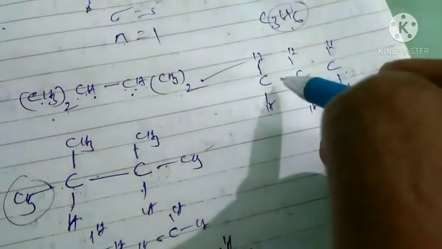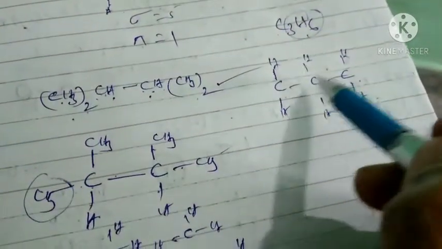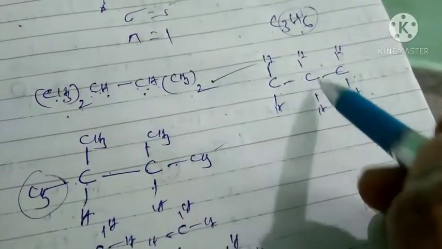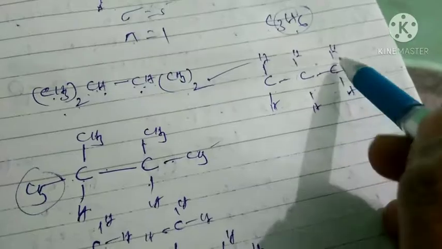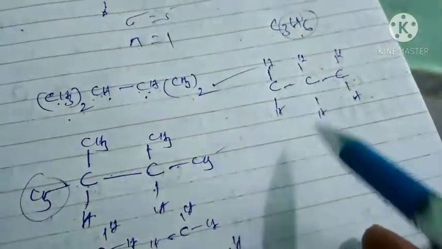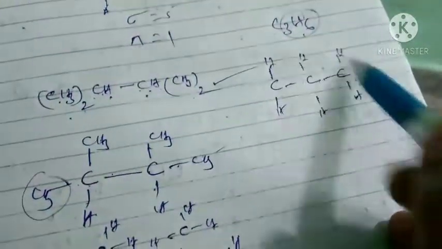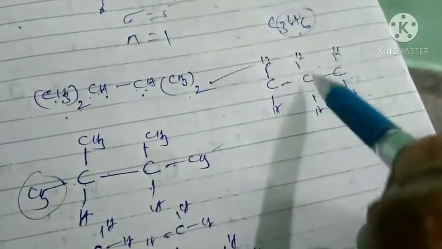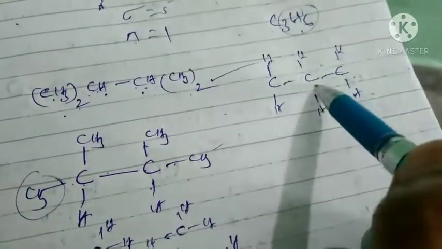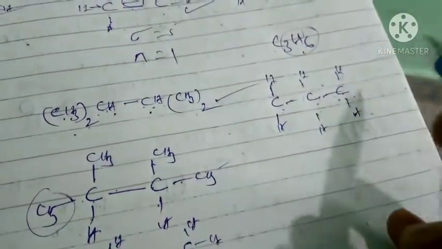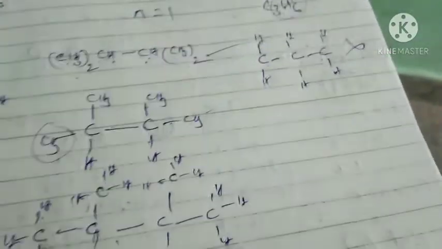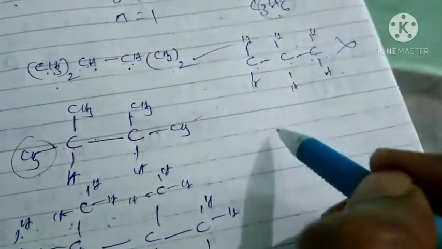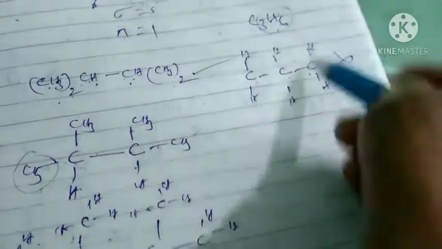Next, put single bonds between all carbons. Now this carbon forms 4 bonds: 1, 2, 3, 4. But this carbon forms 3 bonds. This carbon also forms 3 bonds. All atoms are used here, but carbon valency is not satisfied. So this structure will be wrong. So what we have to do? Some modifications should be made.